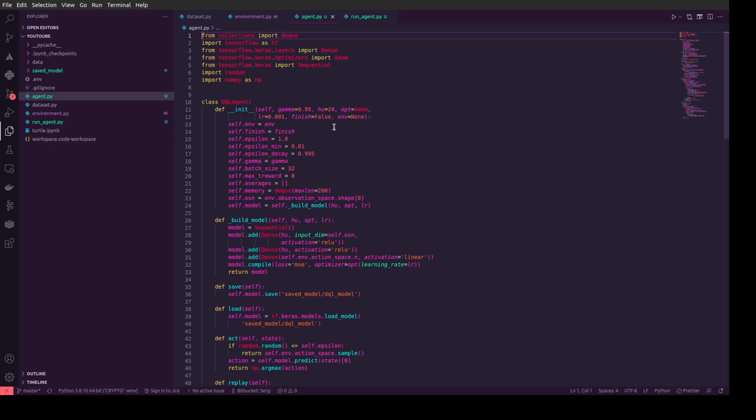The next argument is the number of neurons of the neural network. We could use 24 neurons, and you could increase this number, but usually I increase the number of neurons depending on what environment we use. Also we use an optimizer.